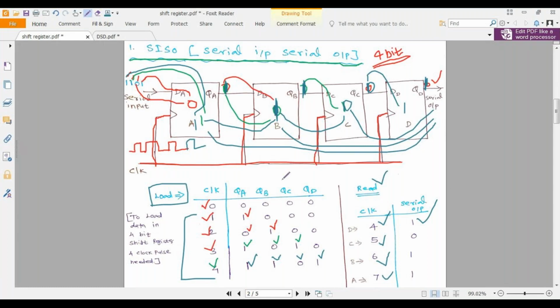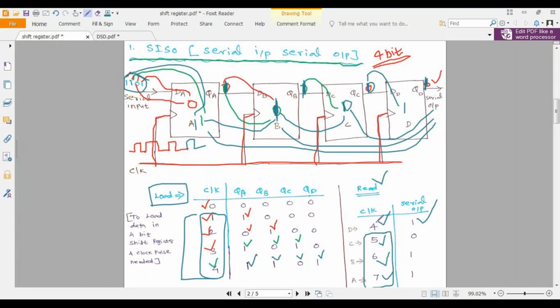In serial in serial out, if you want to load 4-bit data in your 4-bit shift register, you need 4 clock pulses. If you apply 4 clock pulses, your 4-bit information will be loaded into your 4-bit shift register. After that, you need 3 more clock pulses to get your output in the serial output section.